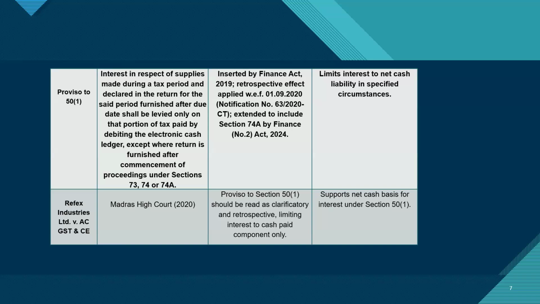Now the proviso is only restricting to supplies made during the tax period and declared in the return. It is not speaking about the tax also having been reported. So the first thing which I read and come to my observation is that it is only speaking about the supplies being made and declared, not about the tax, because these are two separate things which are to be declared. It is not that once I declare a supply, the 3B automatically calculates the tax. These are two different things, and the proviso is only restricting itself to the supplies being made and declared.